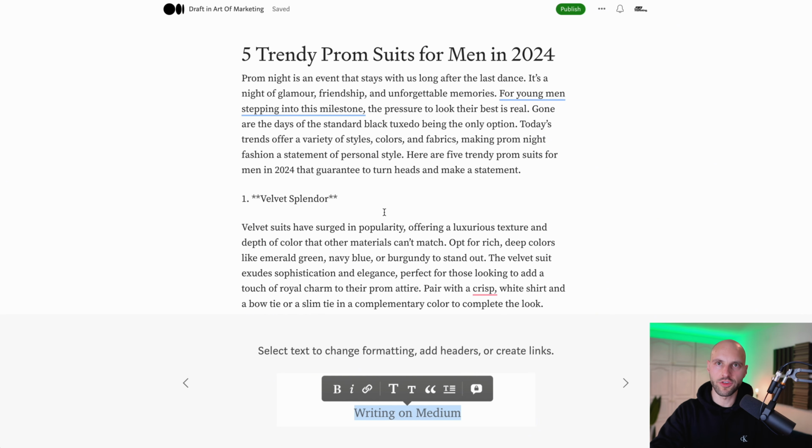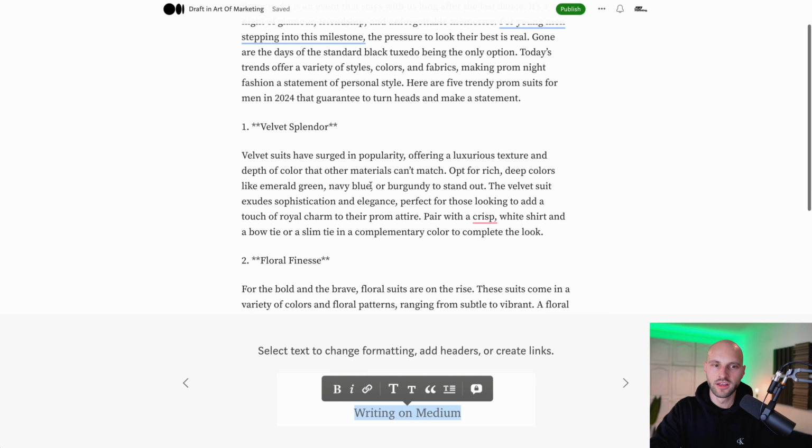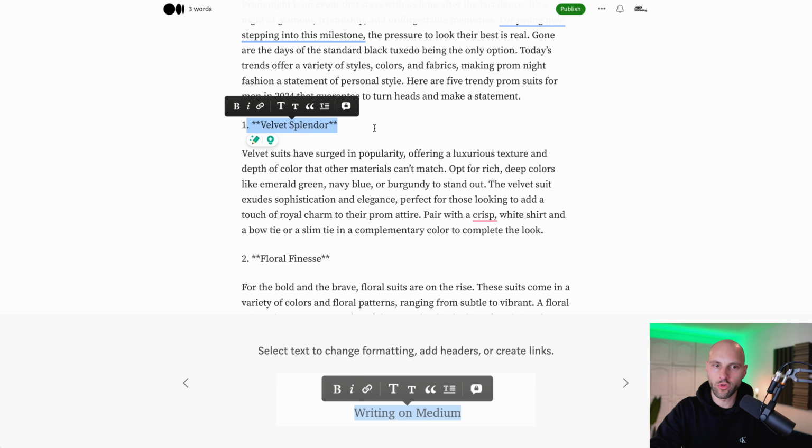All right, the logic is as following. People will find this article on Google, they will start reading it, they will read about the Velvet Splendor suit, and guess what? They will want to see how it looks and they might buy it. So we have to provide it with a picture and the actual suit so we can make a lot of money, because some of these suits cost like $5,000-$10,000. So if someone buys the suit, we can have a pretty good chunk of money as an affiliate commission.